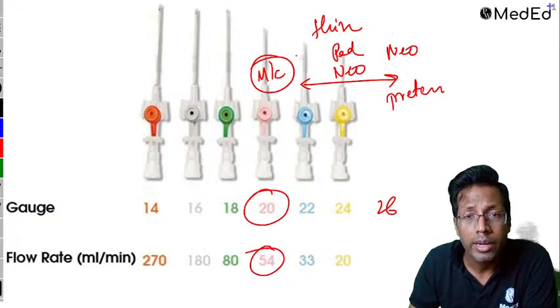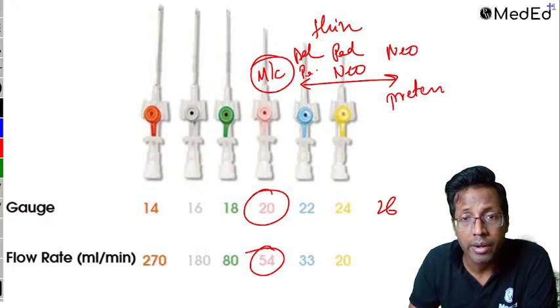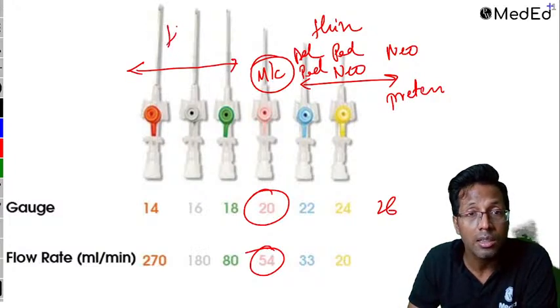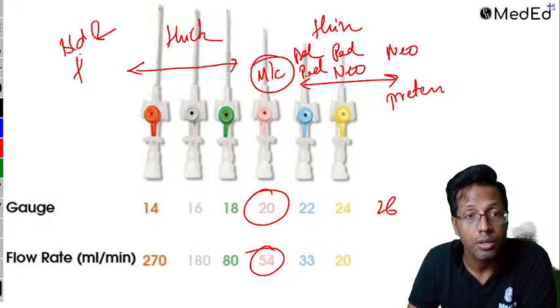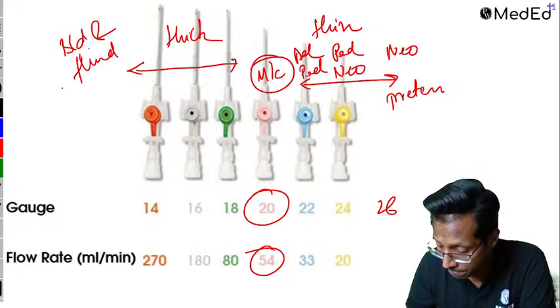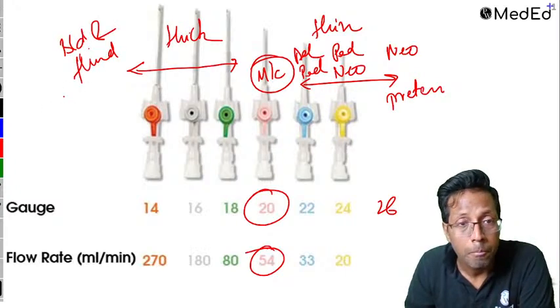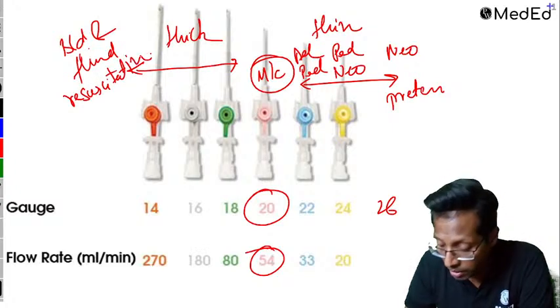The blue one can be used in adults as well as pediatric. And all these orange, gray and green are thick ones. They are used for blood and fluid resuscitation.